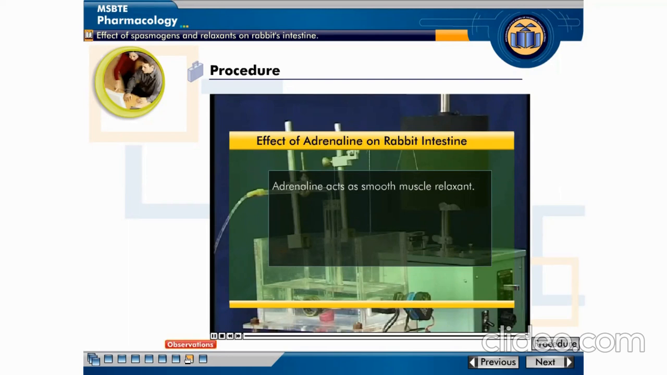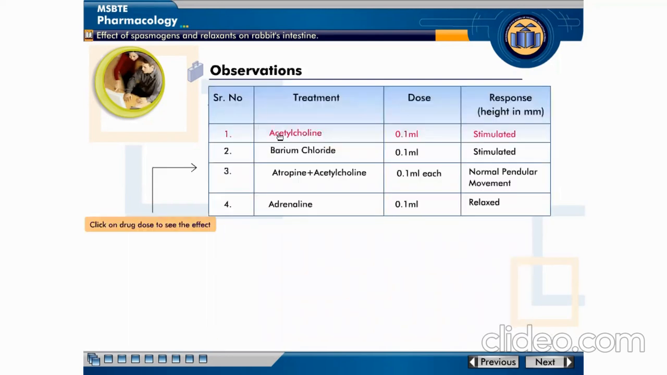Then next, the observations. Firstly, acetylcholine is injected. Then what happens? There is contraction, that is, an increased or stimulated effect is observed. Acetylcholine acts as a spasmogenic agent. It produces contraction of the intestine of the rabbit. It shows a stimulated effect. Why is it stimulated?